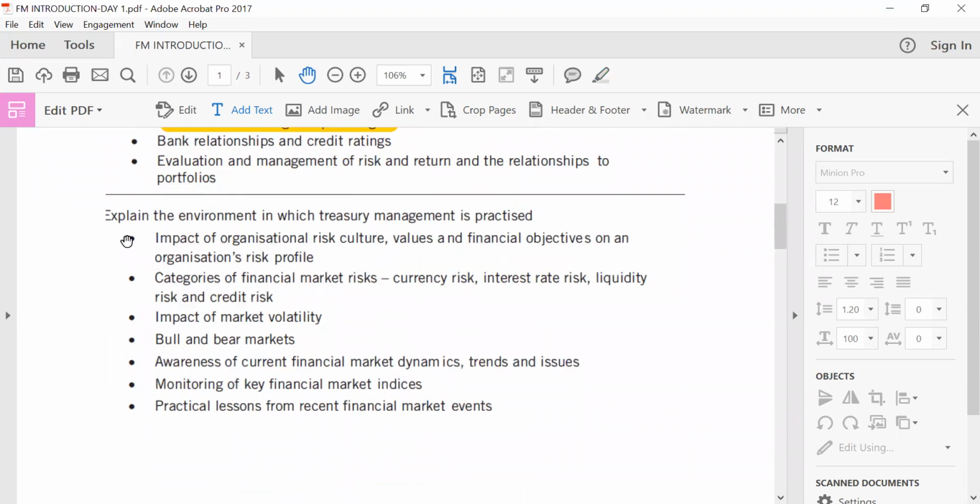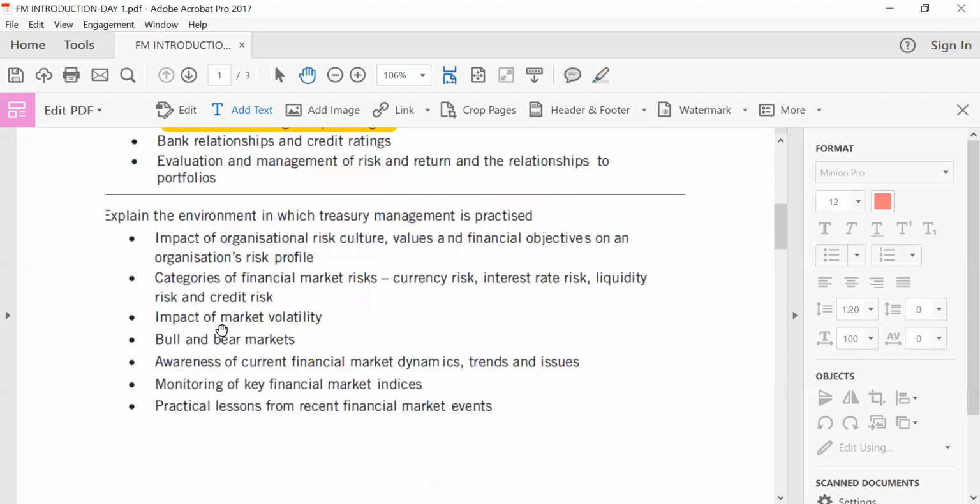Thereafter, we look at the overall heading of explanation of the environment in which treasury management is practiced, looking at risk culture, values, financial objectives, organizations' risk profile, currency risk, interest rate risk, liquidity risk, and credit risk.